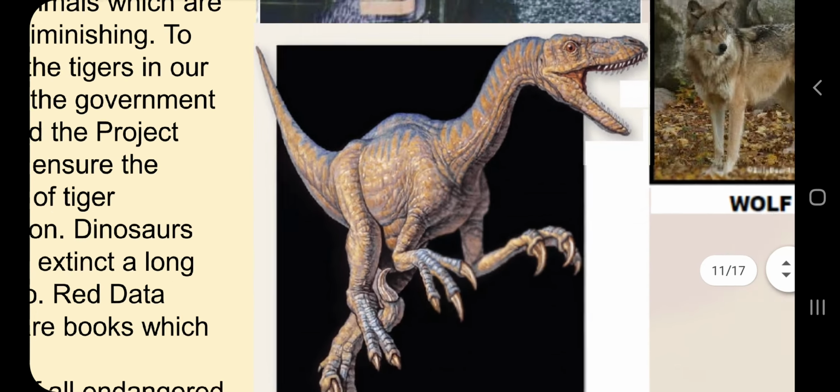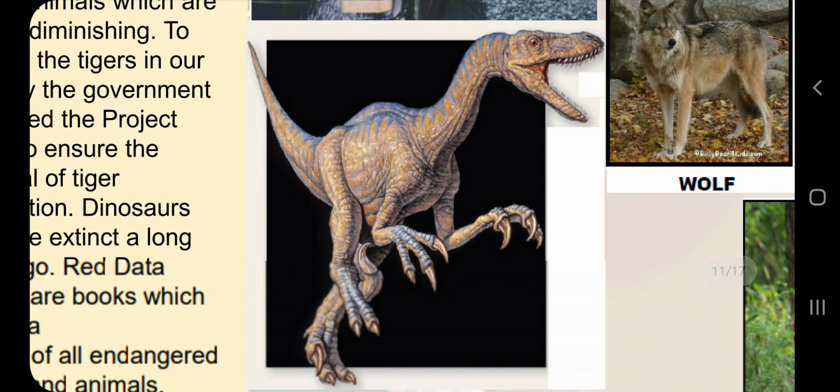What do you mean by extinct? For example, the dinosaur is extinct, so we are not seeing any dinosaur because not a single dinosaur is left on this planet Earth. If there was no dinosaur, there was no reproduction. If there was no reproduction, there was no next generation. So we are not able to see dinosaurs. They are simply extinct.